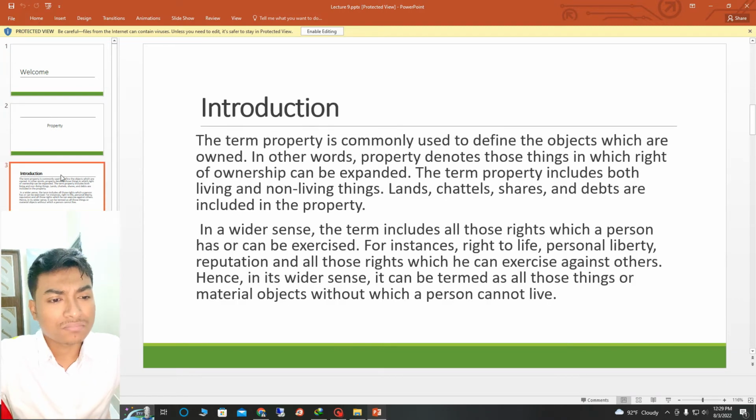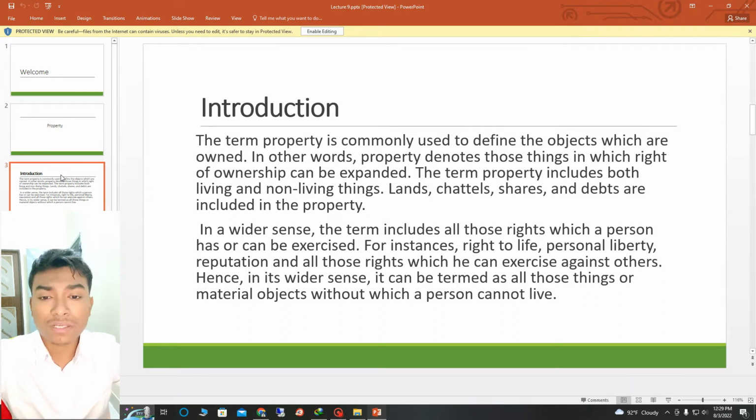Introduction. The term property is commonly used to define the objects which are owned. In other words, property denotes those things in which the right of ownership can be exercised. The term property includes both living and non-living things. Lands, cattle, shares, and debts are included in property.